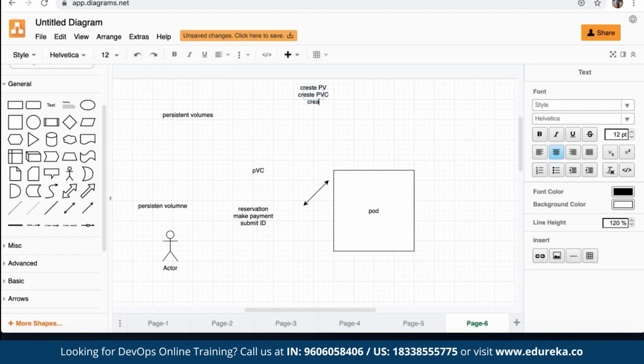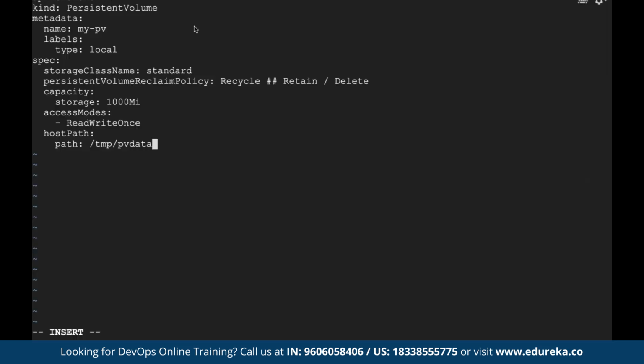And lastly, we'll create a pod which uses this persistent volume. Let me show you how to create a persistent volume. Take a simple example to help you understand what persistent volume means here. So let me create a file here. We are using the API version and the kind. Here the kind is persistent volume, another high-level object.